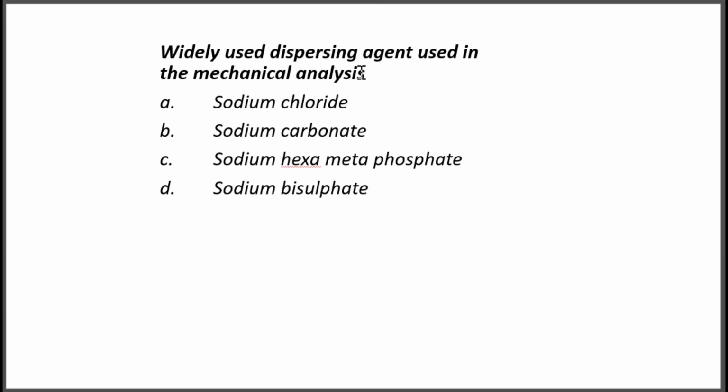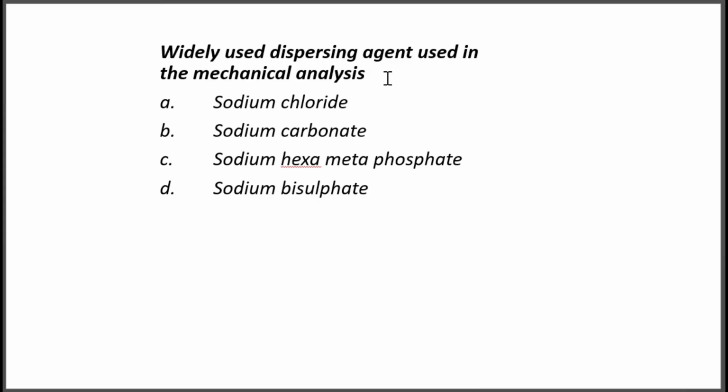The next, widely used dispersing agent in the mechanical analysis. Okay, option A, sodium chloride, that is NaCl, and B, sodium carbonate, then C, sodium hexametaphosphate, D, sodium bisulfate. So what is the correct option? Which is a widely used dispersing agent?